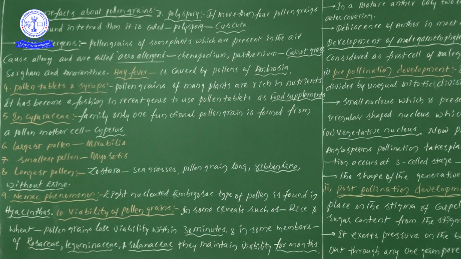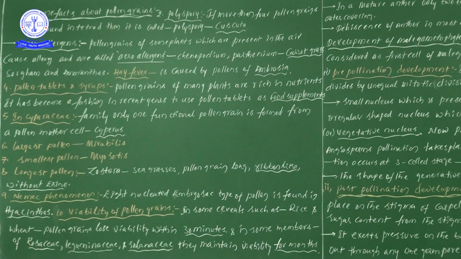Because viability is just 30 minutes, so within 30 minutes the male reproductive products must reach the stigma. Next, in some members, for example Rosaceae, Leguminosae, Solanaceae members, the viability will be maintained for up to few months.